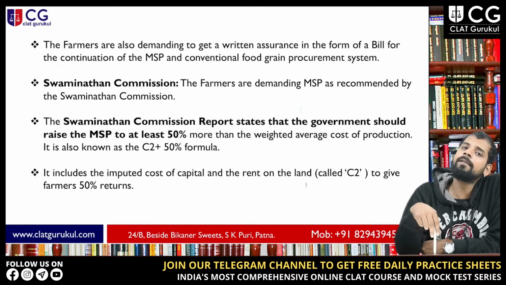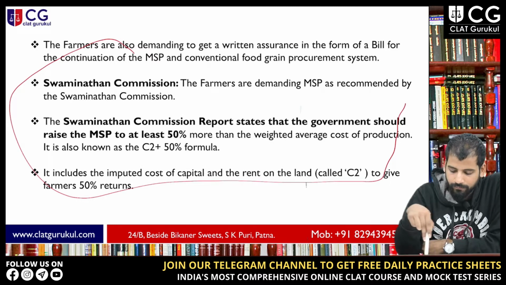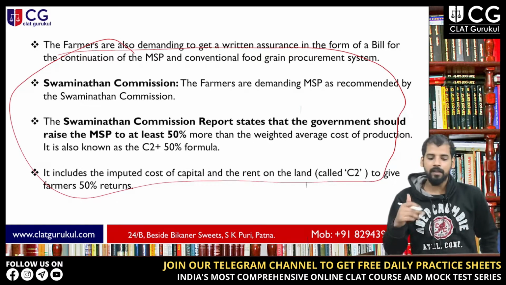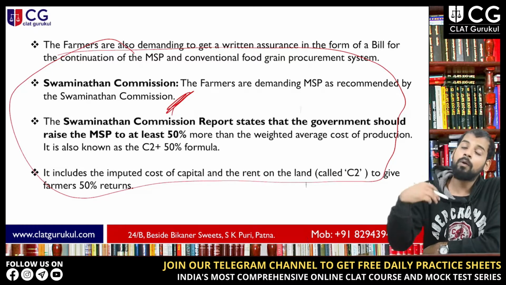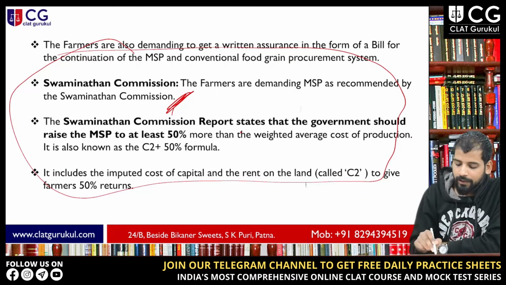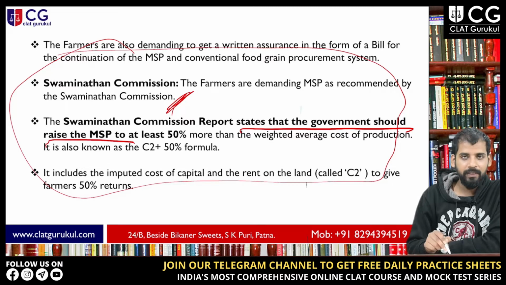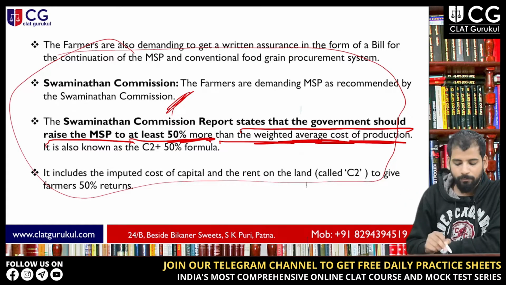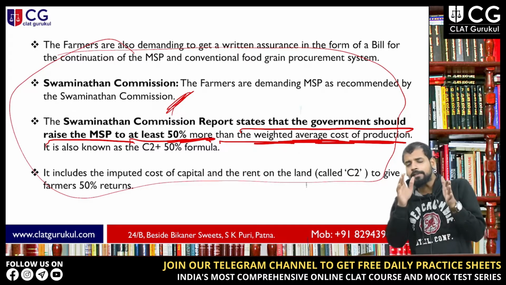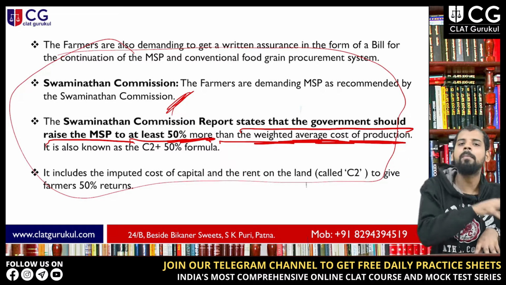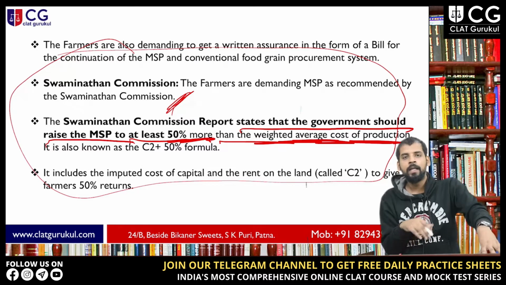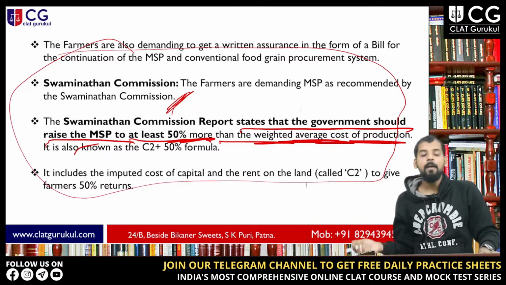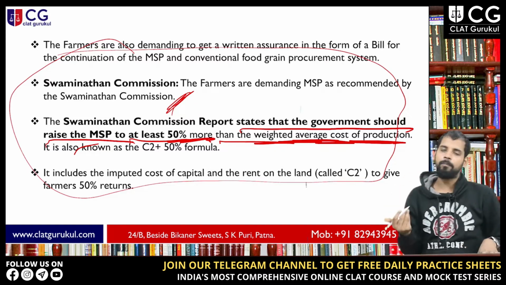And what is important is the Swaminathan Commission with respect to the MSP. Now the farmers are demanding MSP as recommended by the Swaminathan Commission. What the Swaminathan Commission has said is that the government should raise the MSP to at least 50% more than the weighted average cost of production, right? So this whole MSP thing comes from the Swaminathan Commission report. It says that MSP should be raised to at least 50% more than the weighted average cost of production, right?